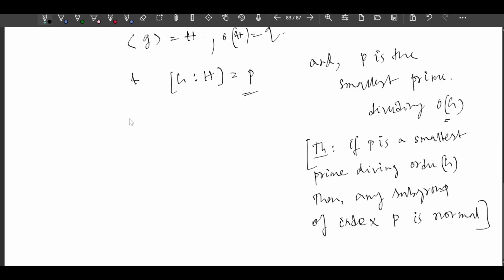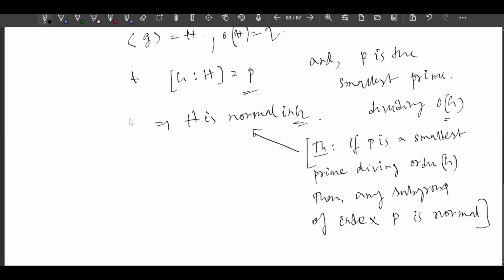Okay, so here is what is happening. Order of H is Q, and the index of H in G is P, and P is the smallest prime dividing order of G. Therefore, what does it imply? It implies H is normal, right? By this theorem, H is normal in G. So we get a normal subgroup in G of order Q.